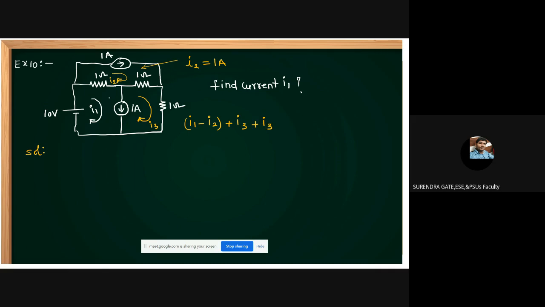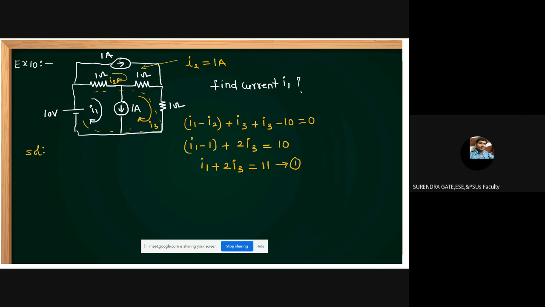Super mesh means don't apply only within this loop. This total loop we want to apply first. Okay, I1, this I1 opposite is I2. I1 minus I2. Next I3, next I3 entering at negative terminal, minus 10 is equal to 0. But what is I2, students? 1 ampere. I1 minus 1 plus this is how much? 2I3 is equal to 10. Then I1 plus 2I3 is equal to 11. Is it okay, students? Let this be equation 1.